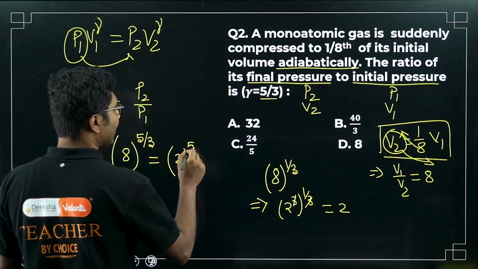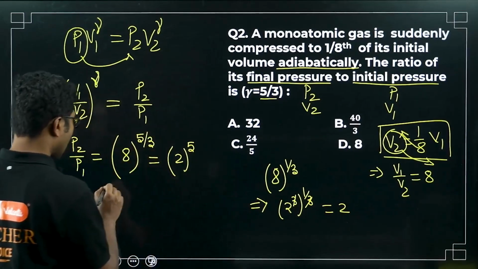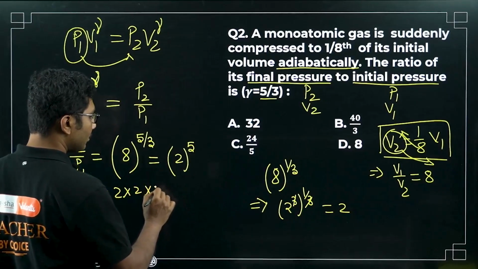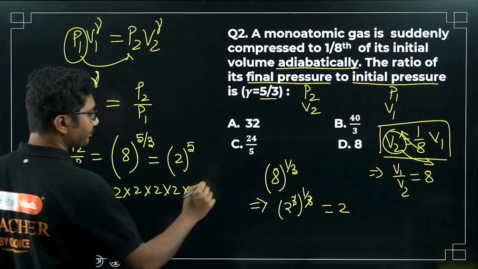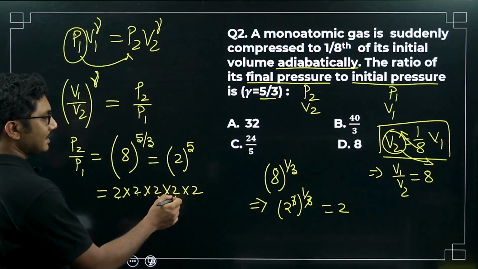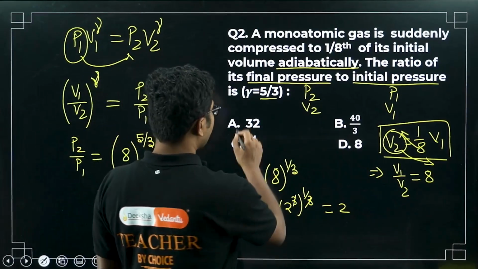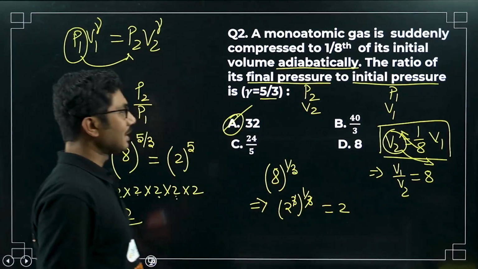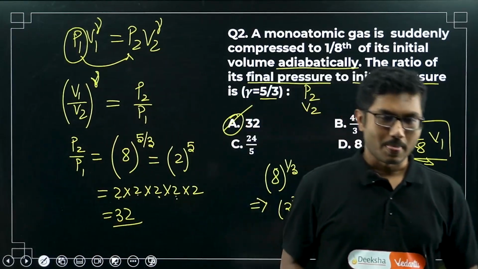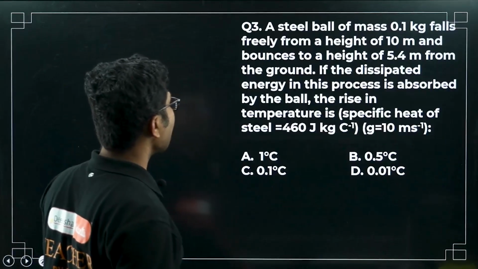Now what is left? Only 5 is left, okay? So 2 to the power 5 is what we have to calculate. 2 to the power 5 is 2 times 2 times 2 times 2 times 2, five times 2. So 2 to the 4, 4 to the 8, 8 to the 16, 16 to the 32. So the answer is 32. The correct answer is 32, not 64, not 40 by 3, not 24 by 5, not 8. Clear? Any doubt? Don't forget to mention that in the comment below.